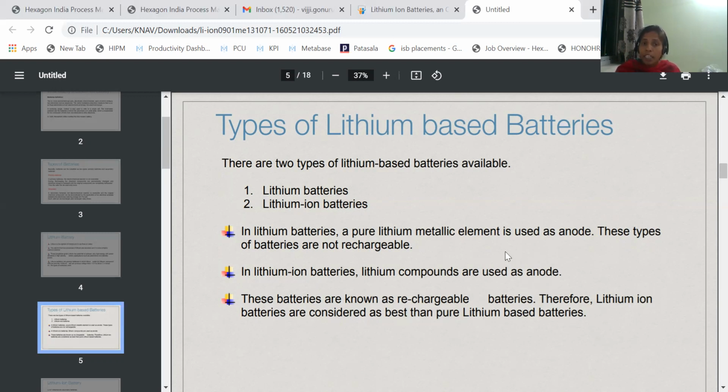Therefore, lithium ion batteries are considered better than pure lithium based batteries, because the pure lithium batteries are primary batteries which cannot be recharged, whereas lithium ion batteries can be recharged. So lithium ion batteries are superior to lithium batteries.